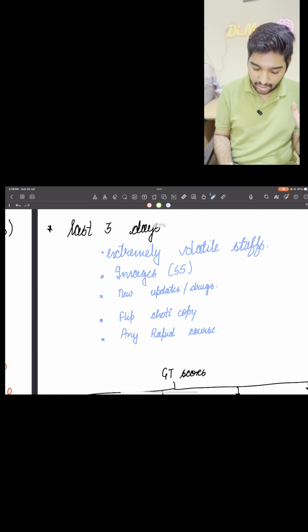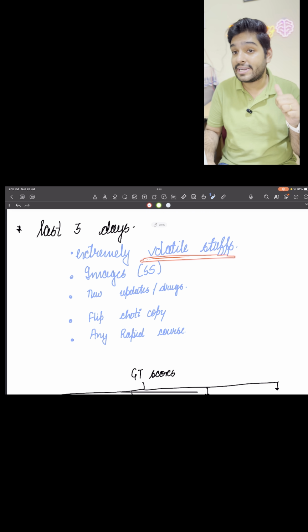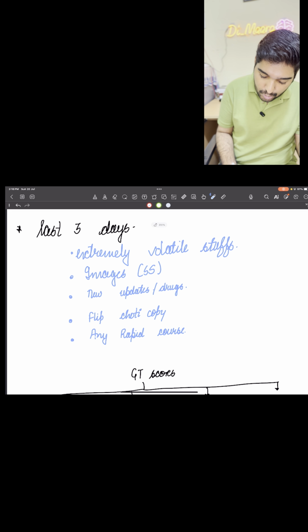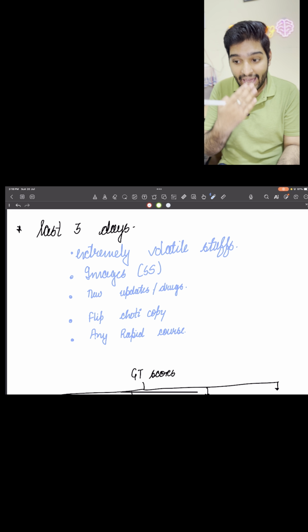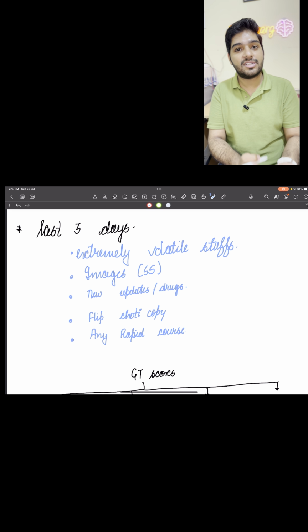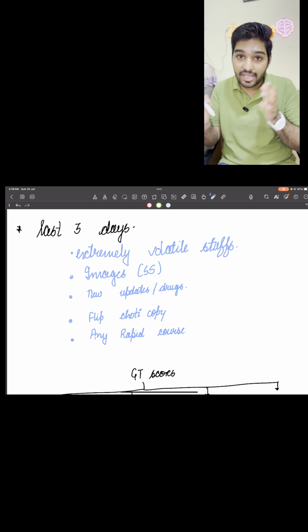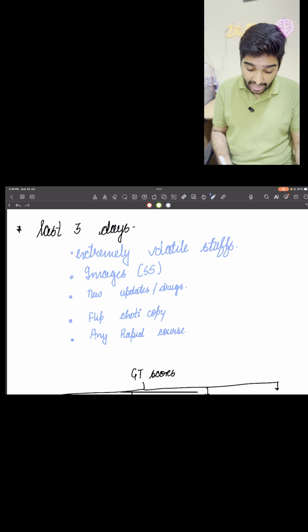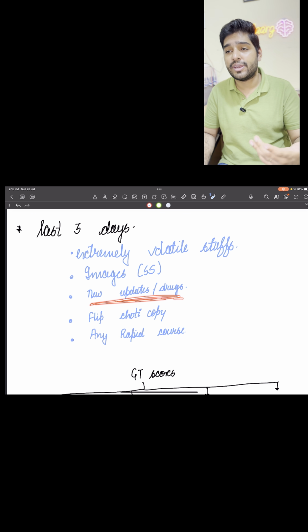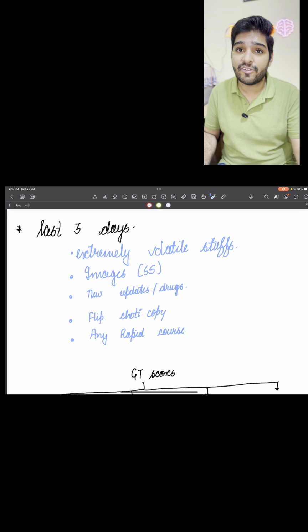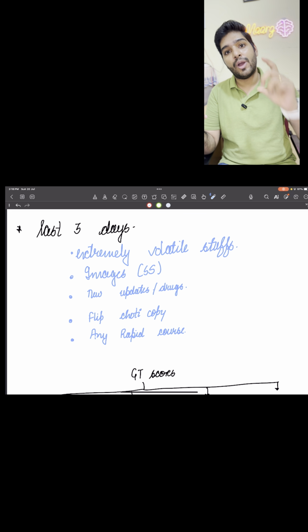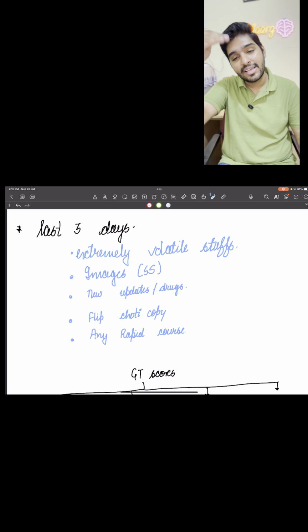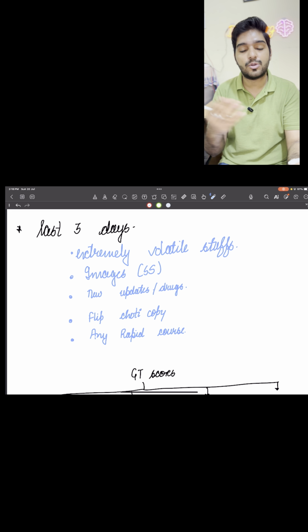So in the last 3 days you are going to cover extremely volatile stuff. Apart from that, all those images for which you would have taken screenshots, I believe that till now you have started taking image screenshots or saving them as bookmarks. So you have to revise them on the last day. Along with that, the new updates or the drugs, for example, if recent new drugs have been launched for any of the cancers or the BNS you want to read, you have to read them on the 2nd of August, and I will suggest in the evening when you are done with everything.